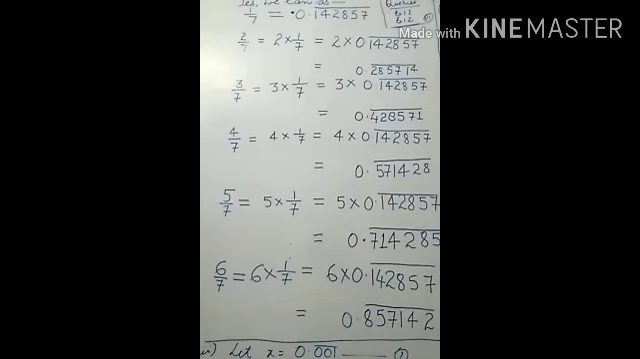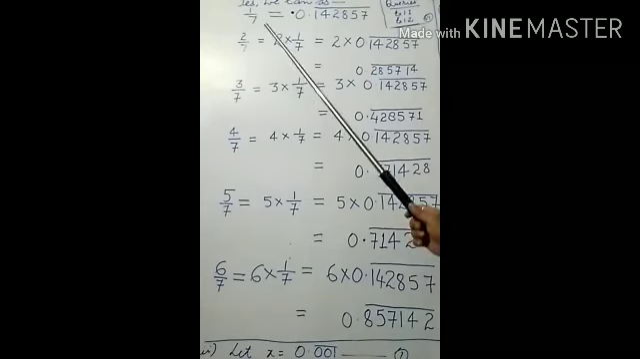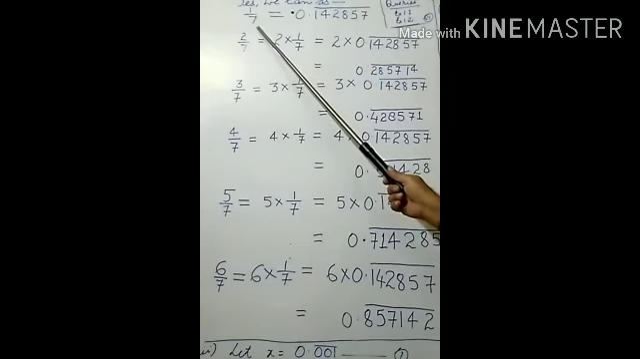How is it possible? Let us consider. See, the value of 1 upon 7 is given here. The value of 1 upon 7 is what?